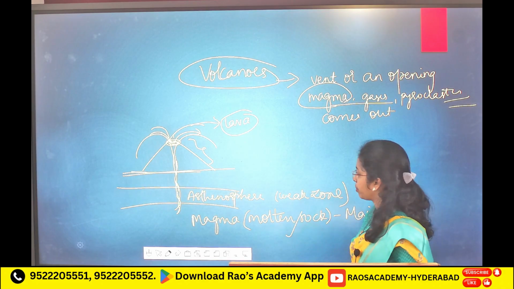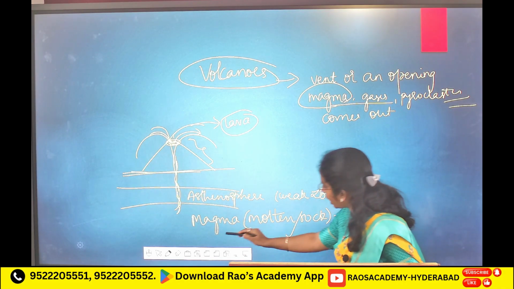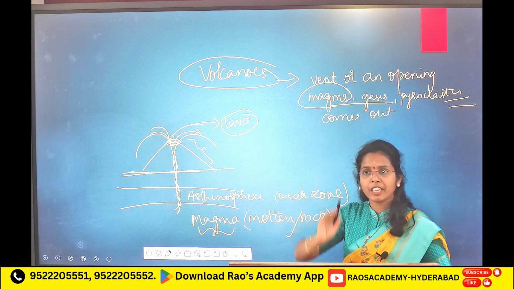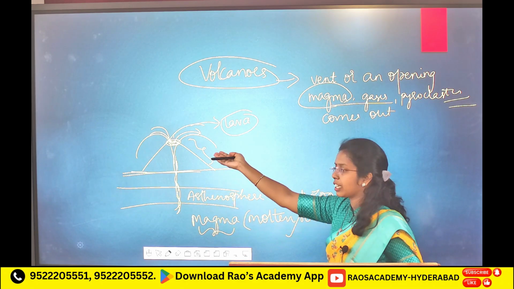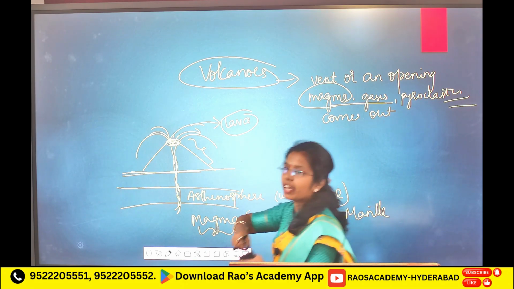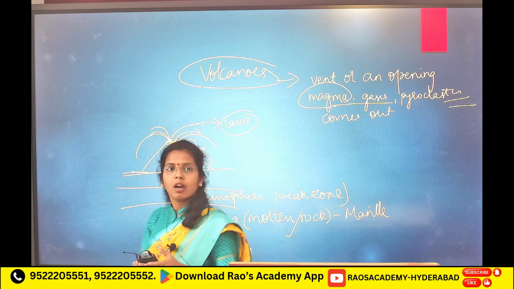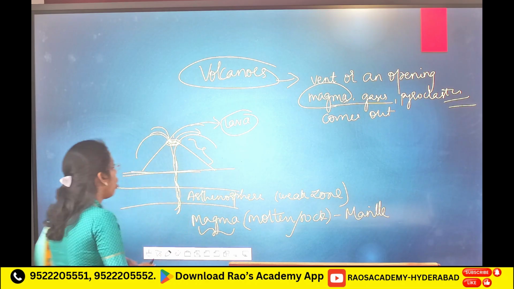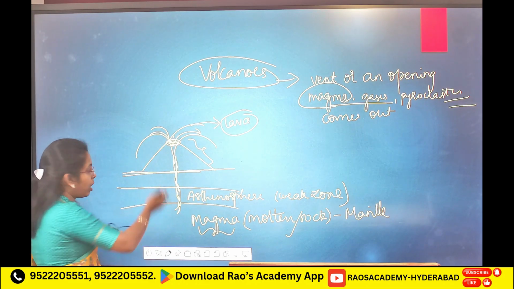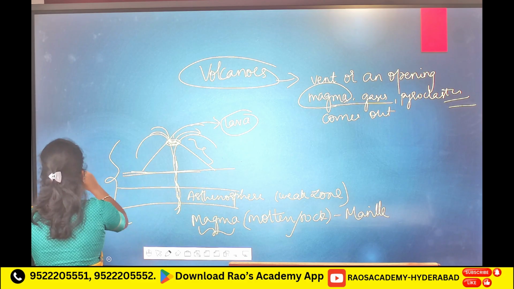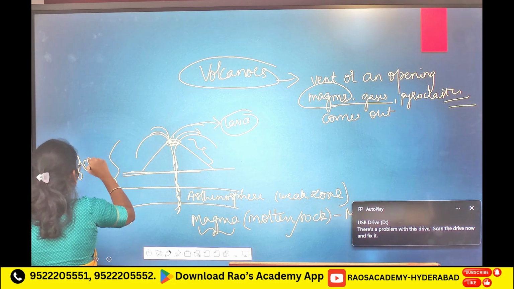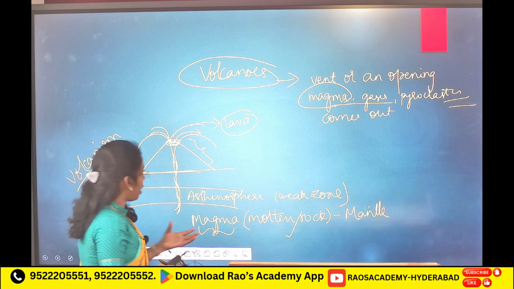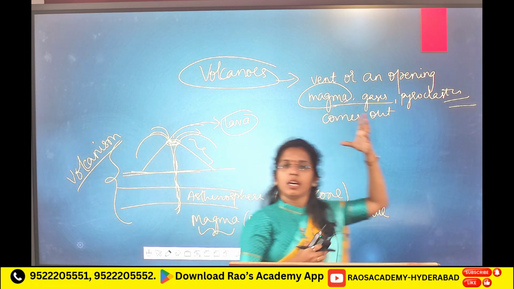Inside, magma is formed, magma travels, and after traveling it reaches the upper part of the crust layer and from there it erupts. All the processes from magma formation to its eruption are known as volcanism.